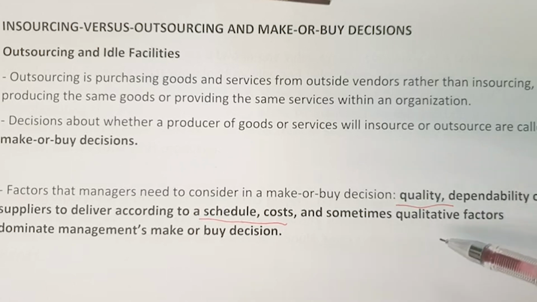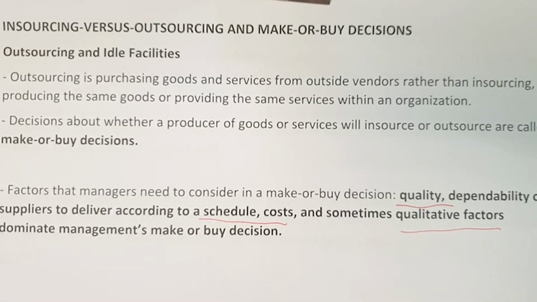And sometimes they also look at qualitative factors, for example, things that cannot be measured in monetary terms, but in terms of customer satisfaction, things like that. These are among the things that the management accountant has to consider, whether they want to buy from outside or make the product by themselves.